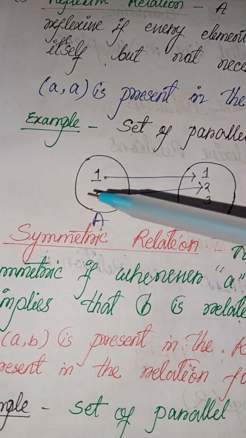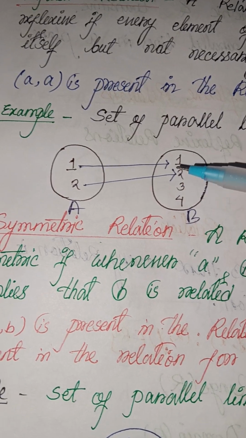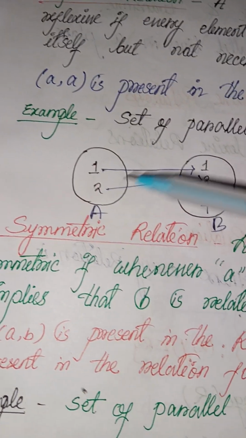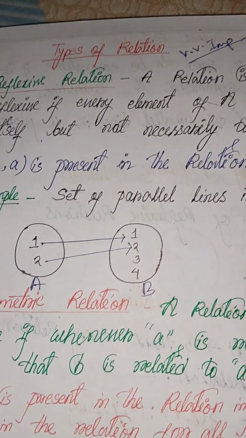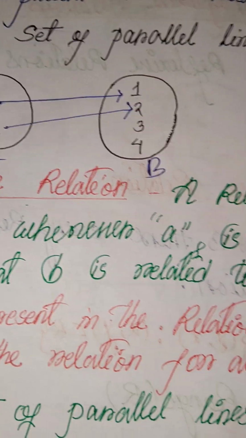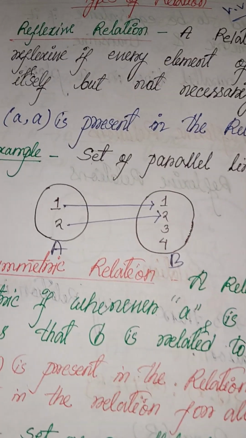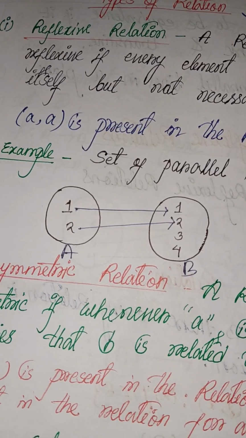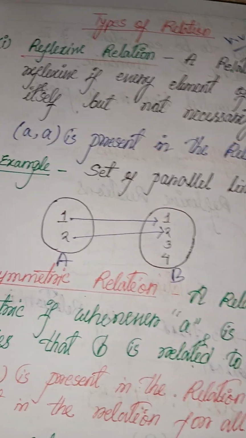So the first element of A, 1, is related to 1, and 2 is related to 2, because it's obviously a relation with itself, not only but necessarily to itself only. That's not important. So 1 will definitely be related to 1 and 2 to 2. So (a, a) is present in the relation for all a belongs to A.